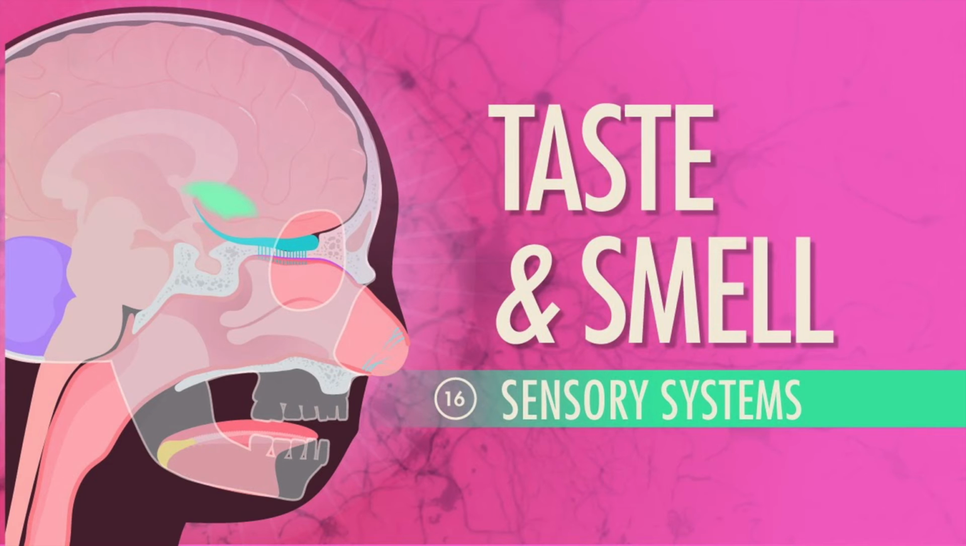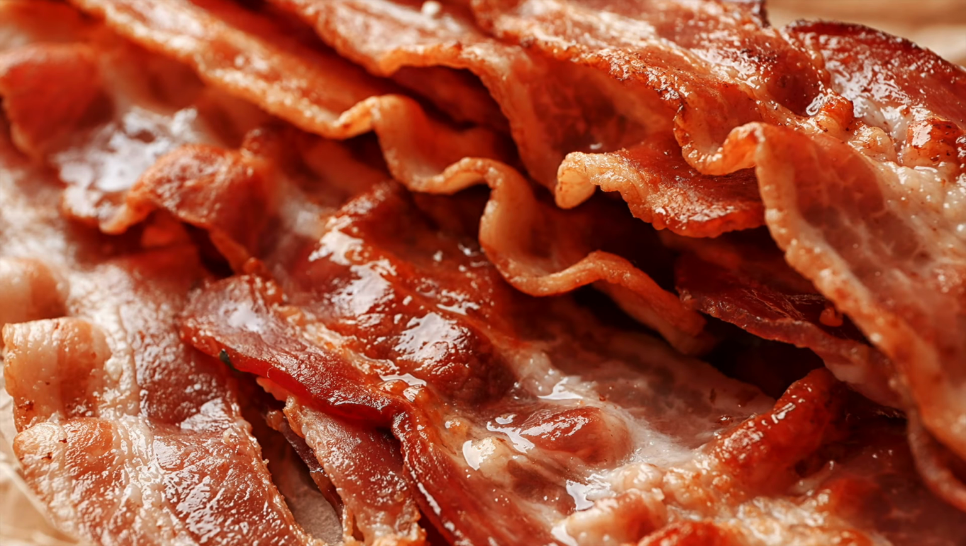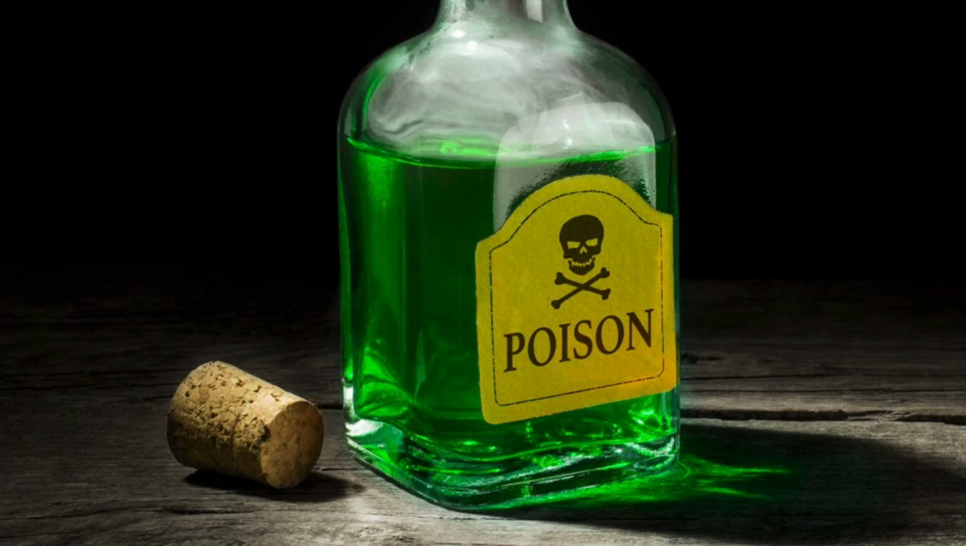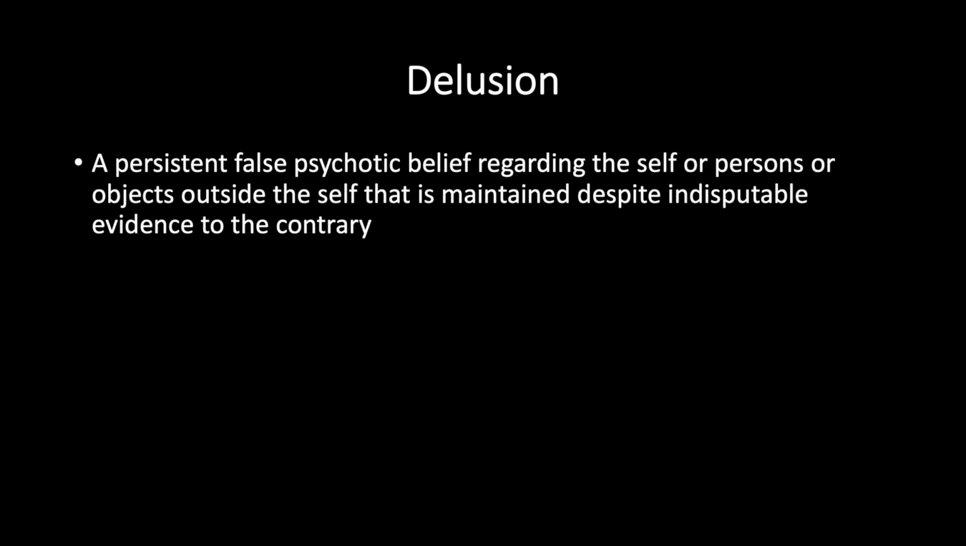They can be as simple as smelling bacon when there is none cooking, or as difficult as having a patient who refuses to eat food because they believe they taste poison. And that leads us to our next point. The patient believed the food was poisoned. This is what we refer to as a delusion. A delusion is a persistent false psychotic belief regarding the self or person or objects outside the self that is maintained despite indisputable evidence to the contrary.